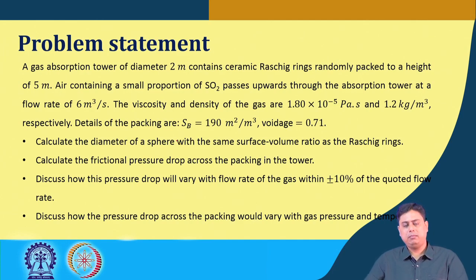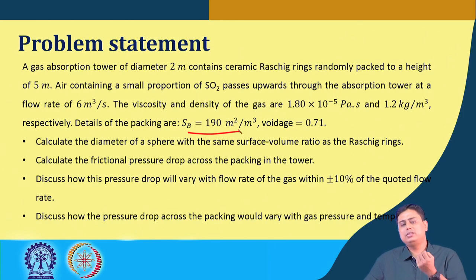The details of the packing are given, because this is a typical packing, not a regular structure, so we don't have systematic calculations for it. The properties of the Raschig ring are given, like the surface area per unit volume of the bed, SB, which stands for the surface area per unit volume of the bed, and the voidage value is 0.71.